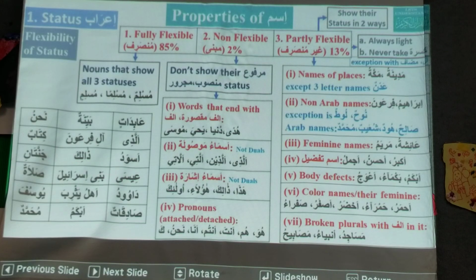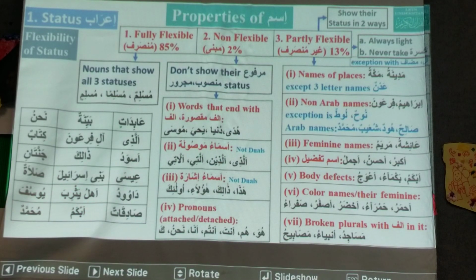Okay, we have a few minutes left. Salatun is fully flexible. Daudu is a name, so it is partly flexible. Ahlu Yasriba: Yasriba is the name of a city, so it is partly flexible. But the status is majroor because it is mudaf ilayh.